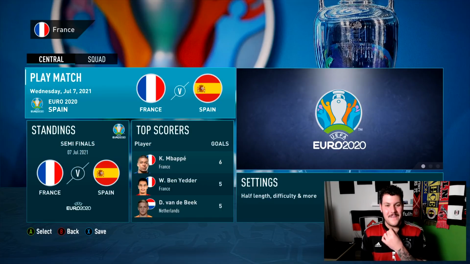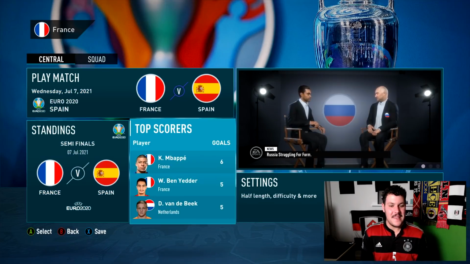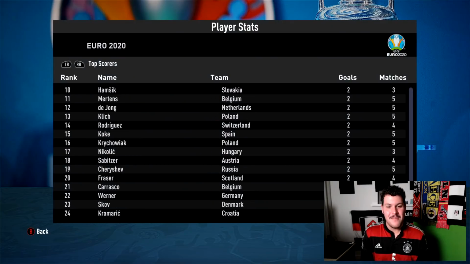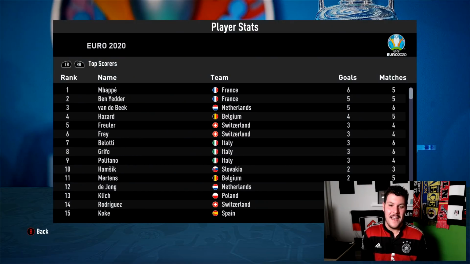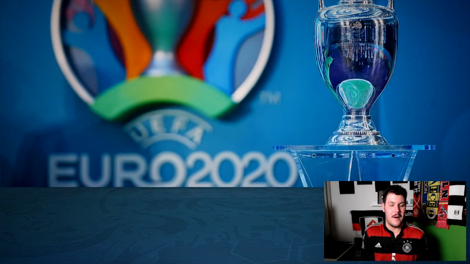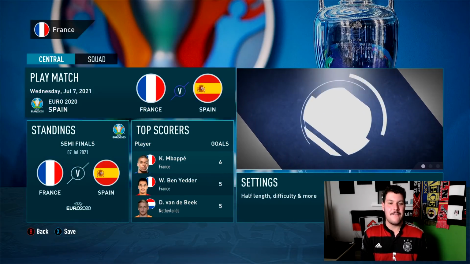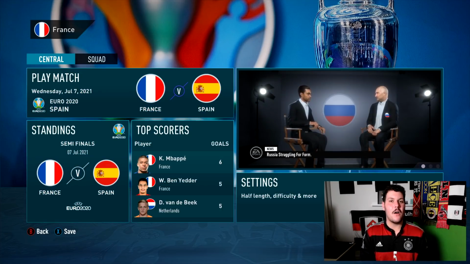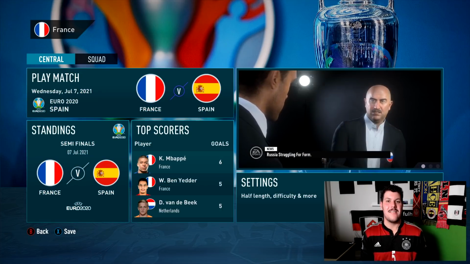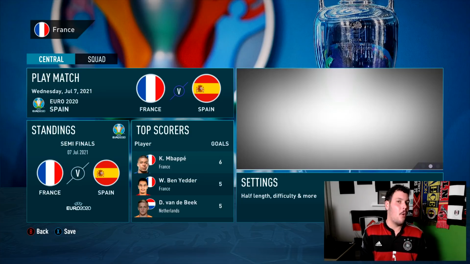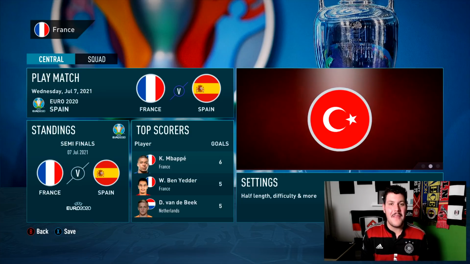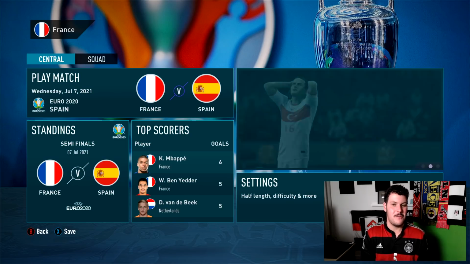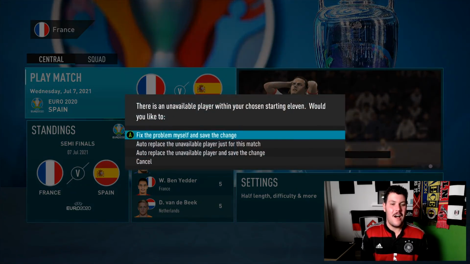Here we go. France v Spain. Ben Yedder and Mbappe have been absolutely killing it, to be fair. You look at that, 6 goals and 5 goals between the pair of them, so 11 goals combined. These blokes have been killing it. Spain all around. The thing with Spain is they got quite lucky that they had so many big players injured. Like, we got rid of Laporte because he scored a goal, and the man that he got replaced with was Sergio Ramos, which is a little bit ridiculous, but I digress.